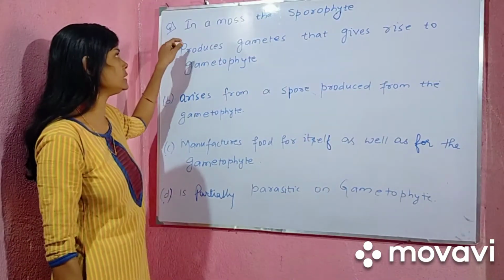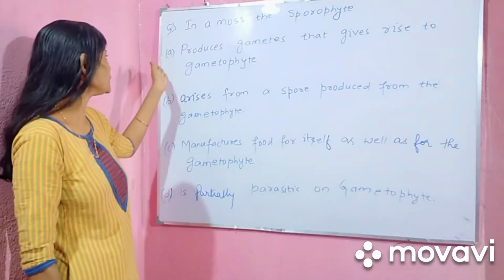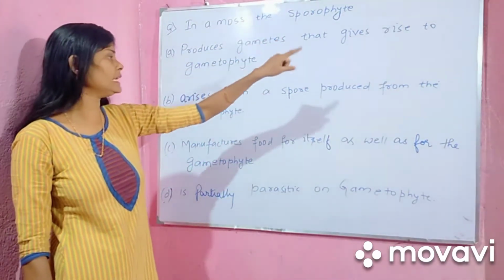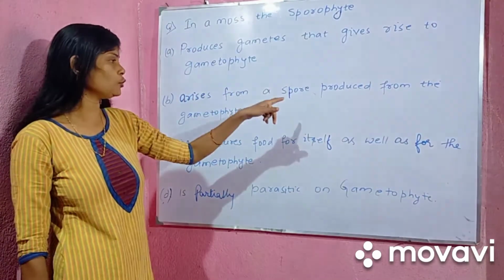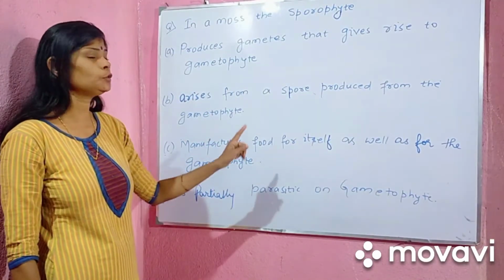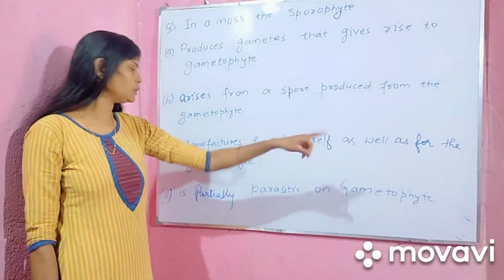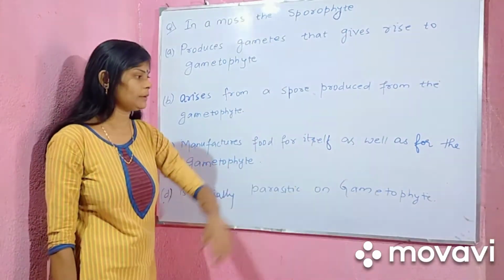The question says that in a moss, the sporophyte: option A, produces gametes that give rise to the gametophyte. Option B, arises from a spore produced from the gametophyte. Option C, manufactures food for itself as well as for the gametophyte. Option D is partially parasitic on the gametophyte.